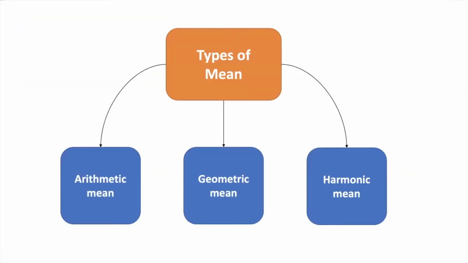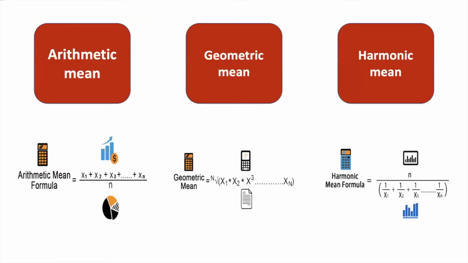Now, mean can also be further divided into three parts: arithmetic mean, geometric mean, and harmonic mean. First of all, what do you mean by arithmetic mean? It is basically the sum of all the numbers divided by the total count of numbers. As you can see in the formula, it is just the summation of all the numbers divided by the total count of the numbers. And now, what do you mean by geometric mean?